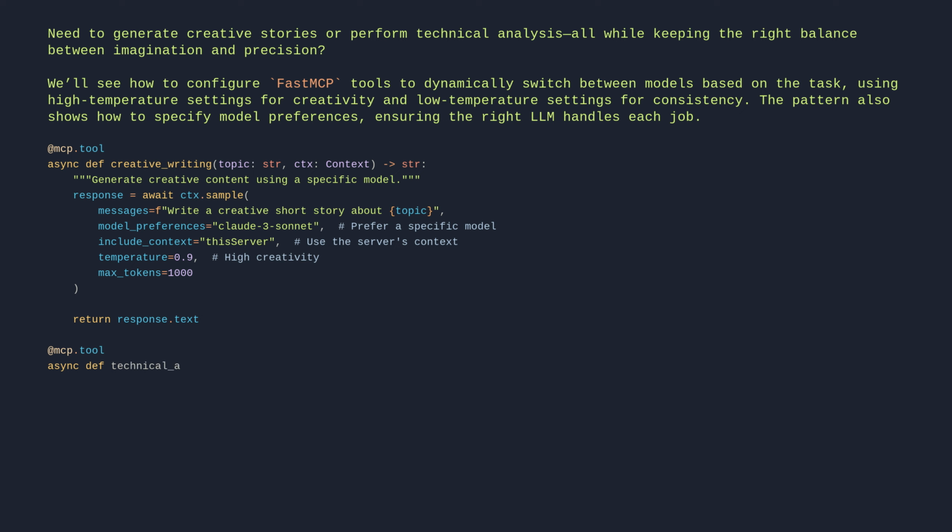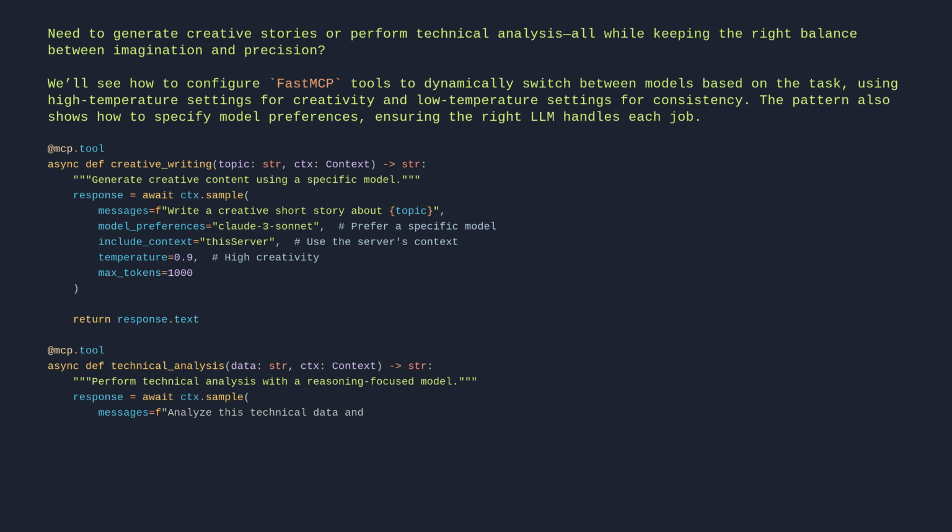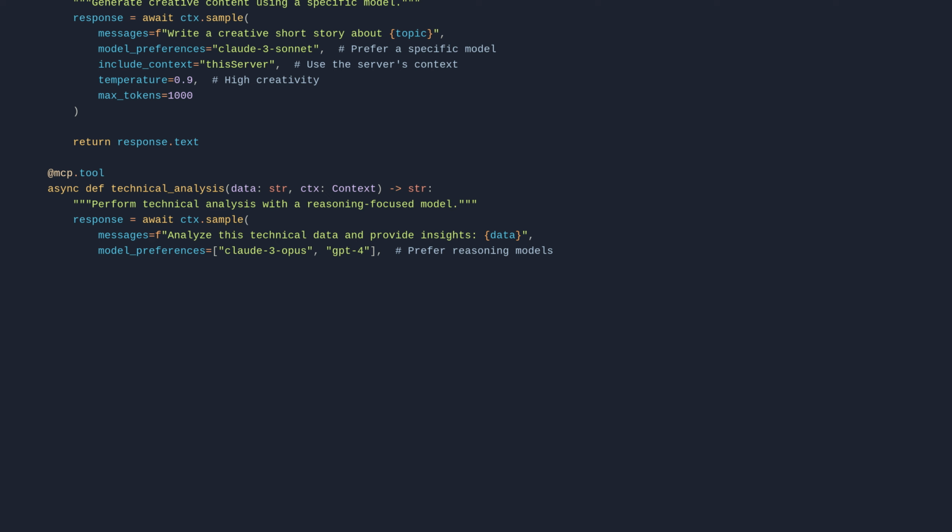@mcp.tool async def technical_analysis(data: str, ctx: Context) -> str: """Perform technical analysis with a reasoning-focused model.""" response = await ctx.sample( messages=f"Analyze this technical data and provide insights: {data}", model_preferences=["claude-3-opus", "gpt-4"], # prefer reasoning models temperature=0.2, # low randomness for consistency max_tokens=800, ) return response.text